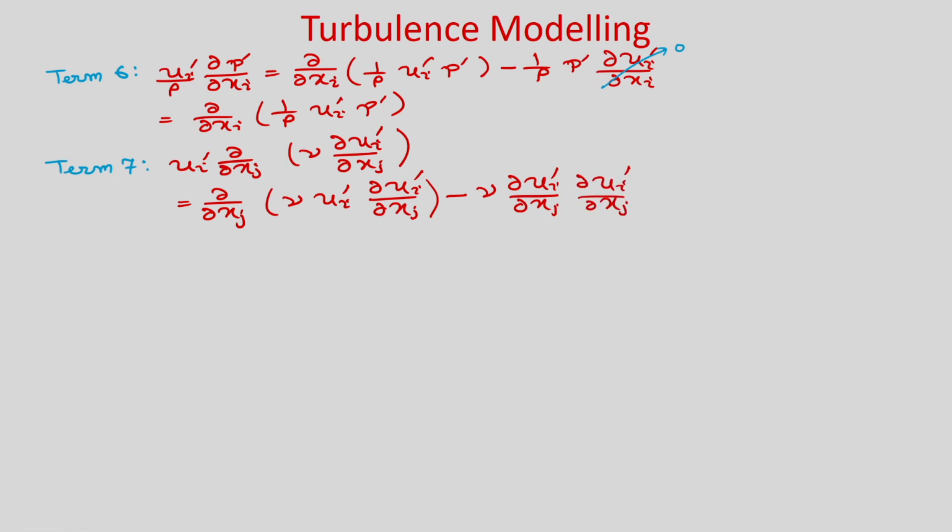You can see that all the terms we have written in such a way that we can represent the turbulent kinetic energy. So, now all these terms from term 1 to term 7, let us put in the original equation.